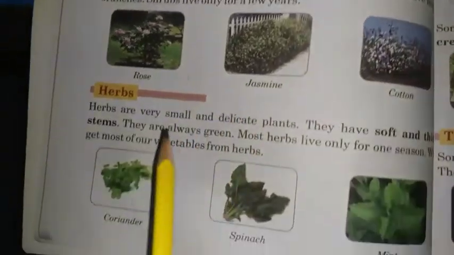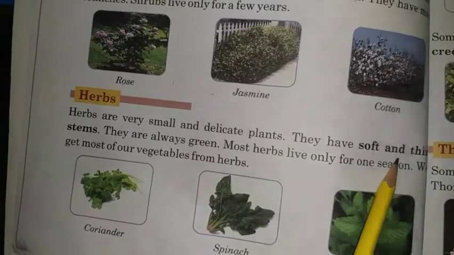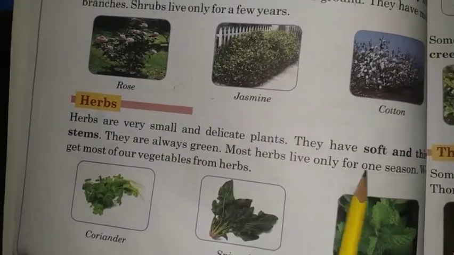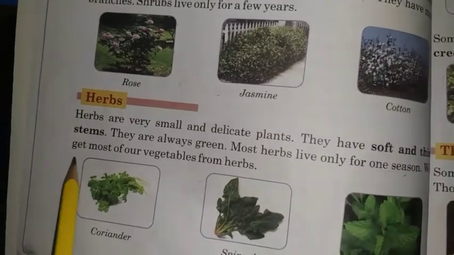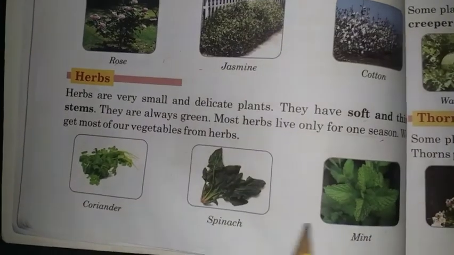Years. Next is herbs. Herbs are very small and delicate plant. They have soft and thin stem. They are always green. Most herbs live only for one season. We get most of our vegetables from herbs, just like coriander, spinach and mint.